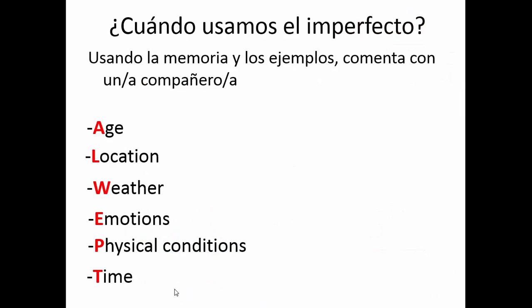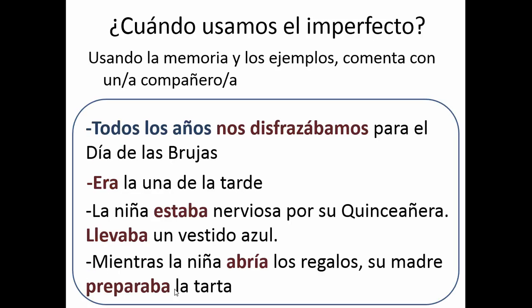Then let's think about when we would use the imperfect tense. Remember, the imperfect tense endings are the -aba and the -ía. And in the imperfect tense, there's only 3 verbs that are irregular: ser, ir, and ver. So using your memory and examples, we're going to practice using the imperfect. But remember, we use the imperfect tense when we're talking about age, location, weather, emotions, physical conditions, and time in the past. Al wept. We're going to study these in depth.